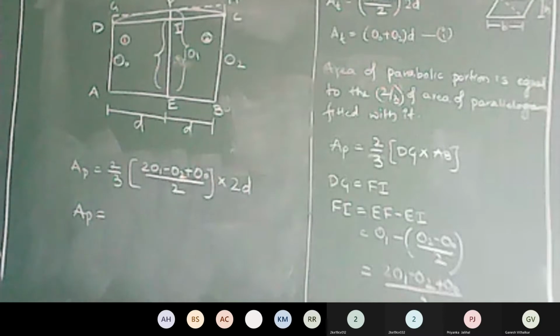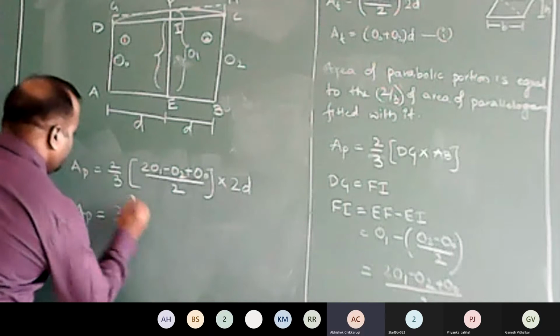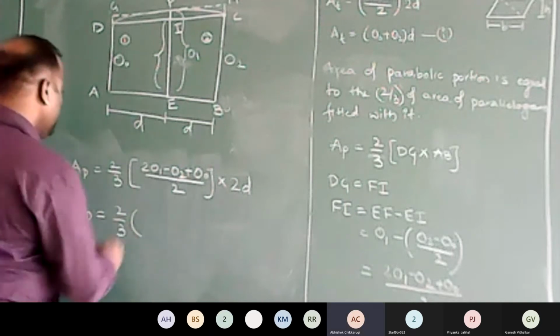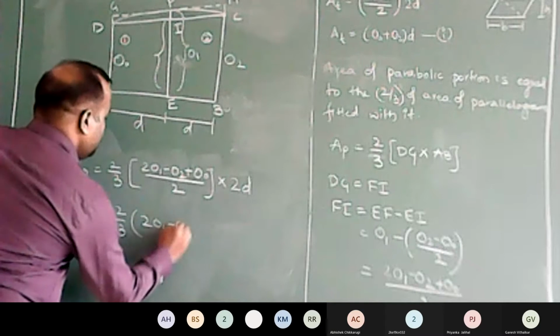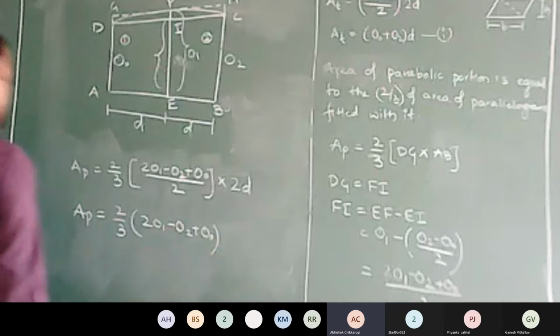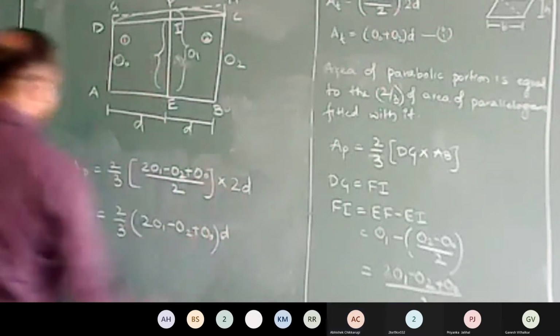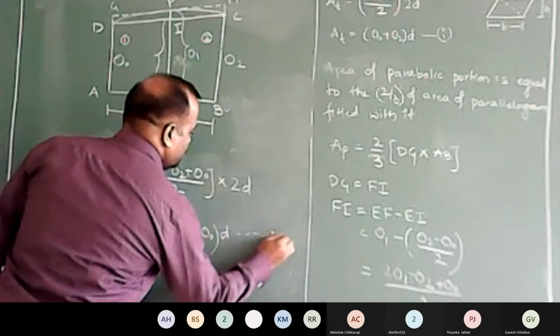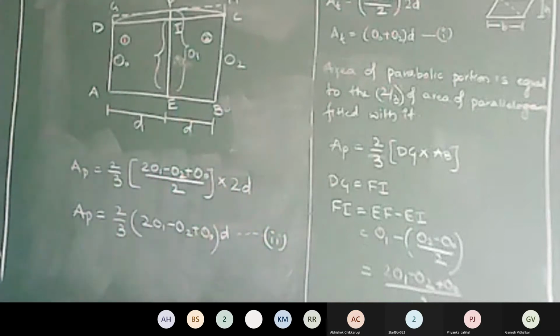Your area is equal to 2/3 of (2 O1 minus O2 plus O0) into D. Let this equation be 2.